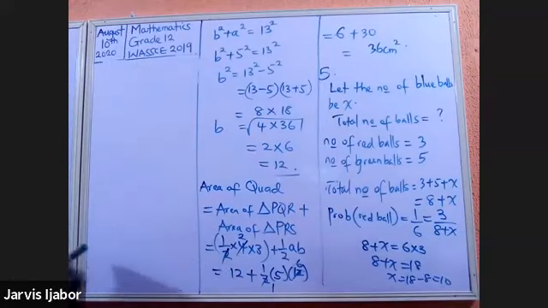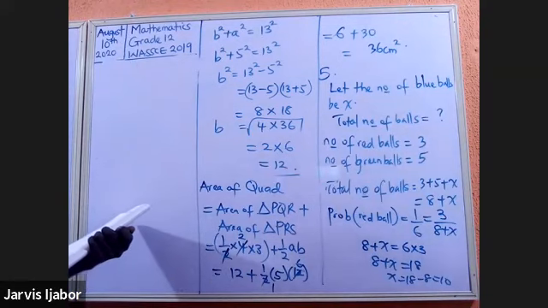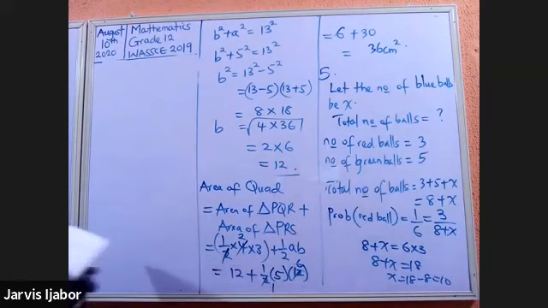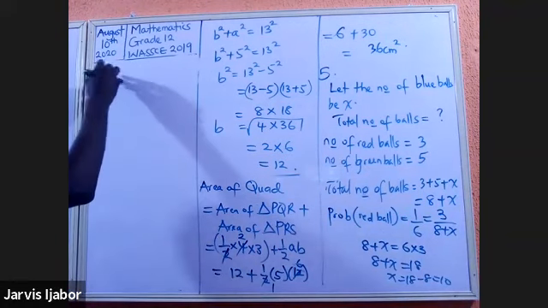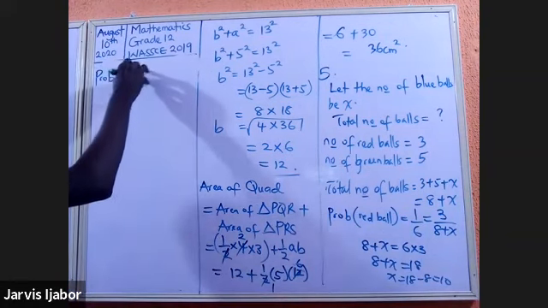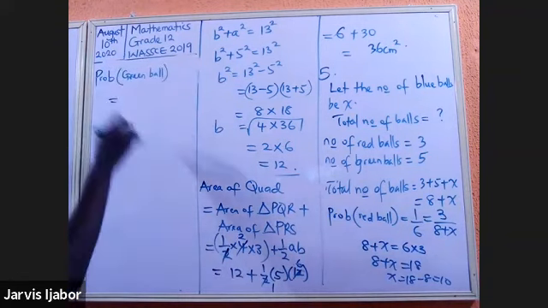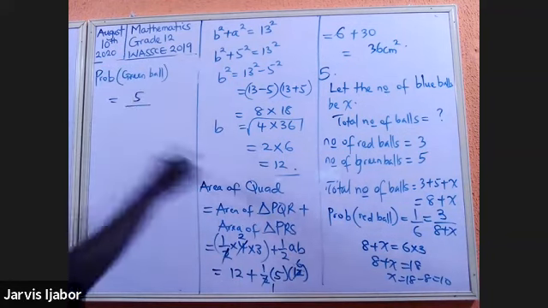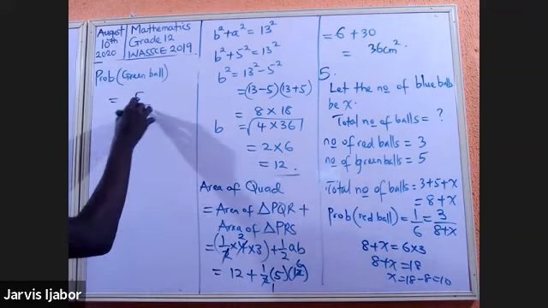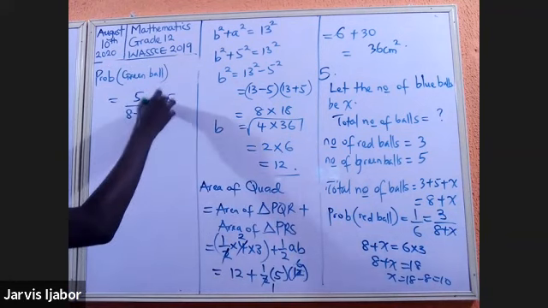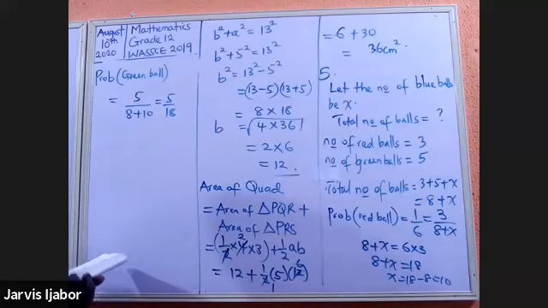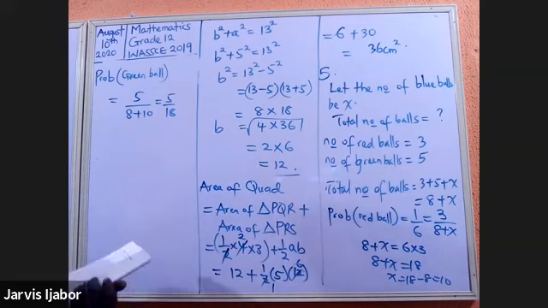So the next question requires that we find the probability of picking a green ball. So probability of a green ball. What would that be? How many green balls do you have? 5 over the total number of balls. That's 8 plus 10. Is that not? That will be 5 over 18. So the probability of picking a green ball is going to be 5 over 18. All right, so that's for question 4, question 5.